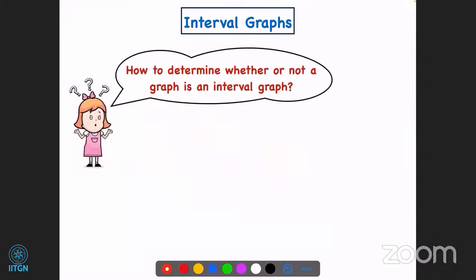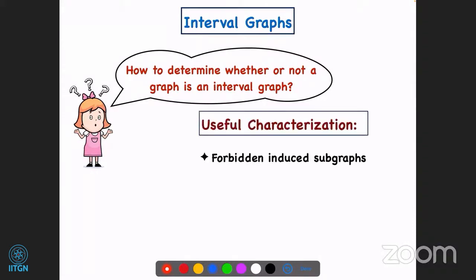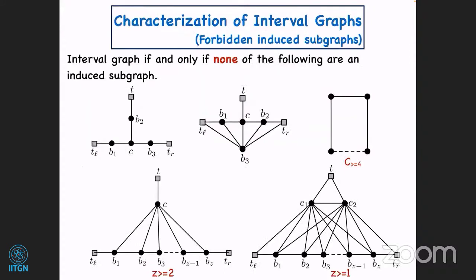Given a graph, there can be many ways of associating a line segment on the real line. So how do you determine whether the given graph is an interval graph? There are multiple ways to do this, but the one that will be useful for us is based on the forbidden induced subgraph characterization. It states that a given graph is an interval graph if and only if it contains none of the graphs shown in this picture as an induced subgraph.